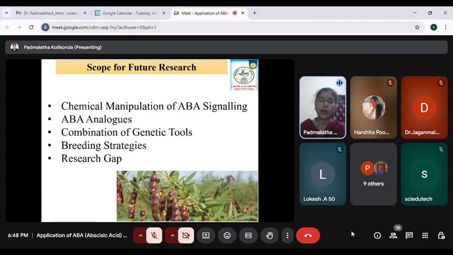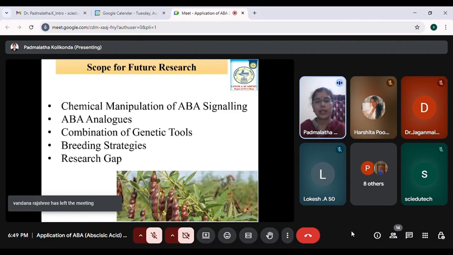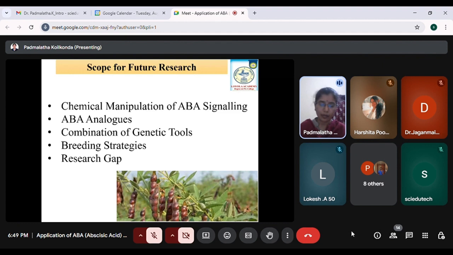And ABA, apart from drought tolerance, also helps in various other parameters like seed germination. Then it also helps in fruit ripening, and in fruit set. There are various advantages, and also in bud dormancy, so in reducing the bud dormancy. So there are various advantages of this phytohormone. So a lot of research gap is still there, because a lot of labs are not going for this because of the expensive nature of the chemical.